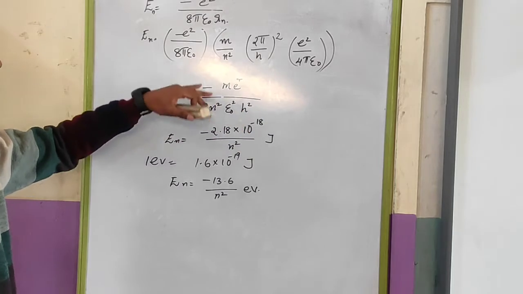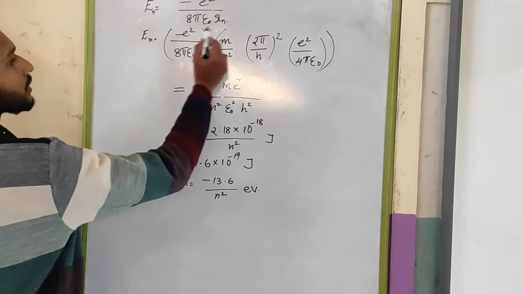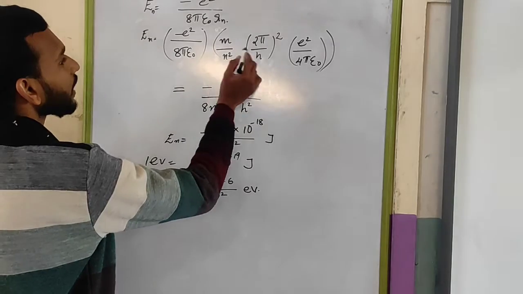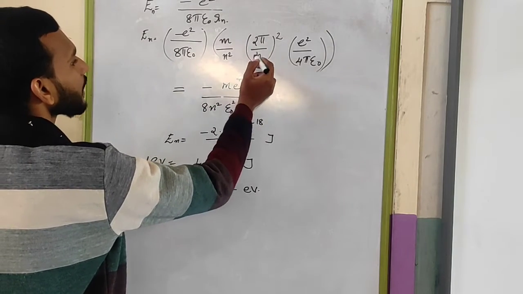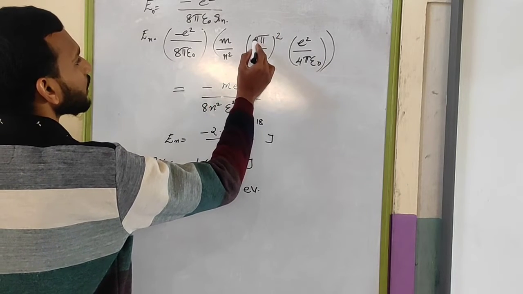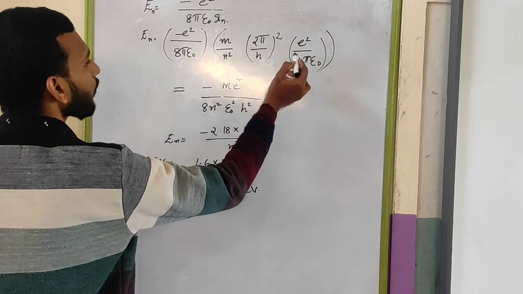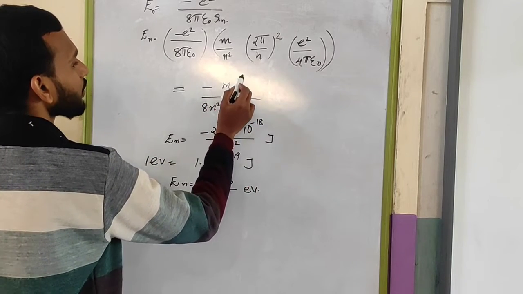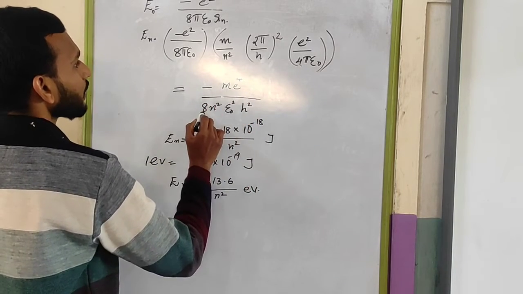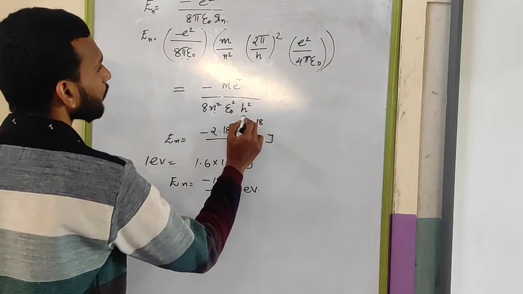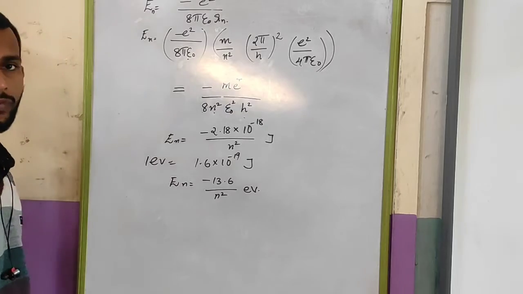Here the pi square will be cancelled, and 2 square 4 cancelled. Then the remaining is minus of m e raised to 4 divided by 8 n square epsilon 0 square h square.